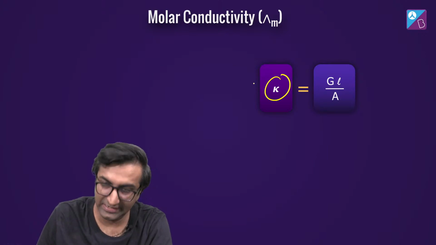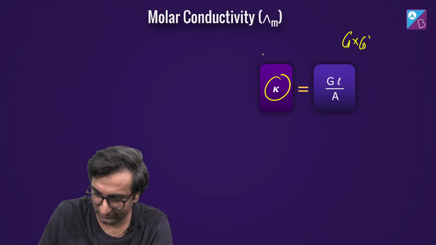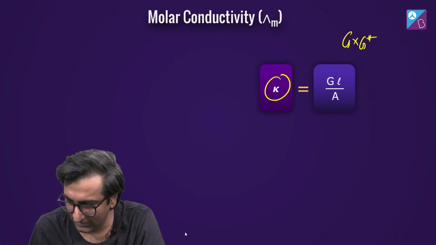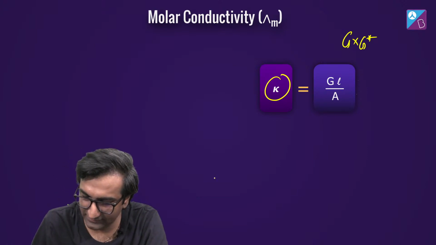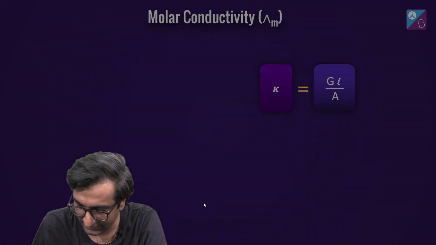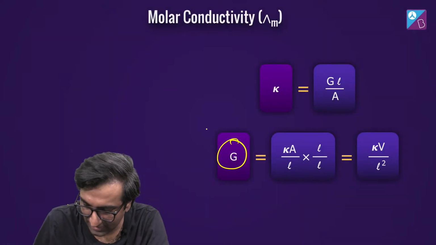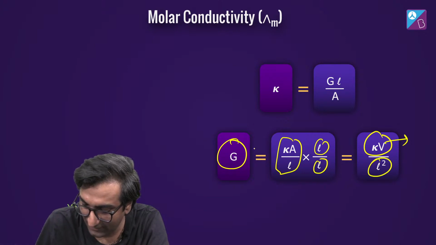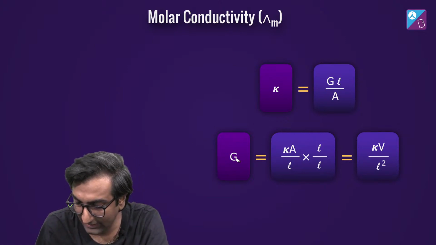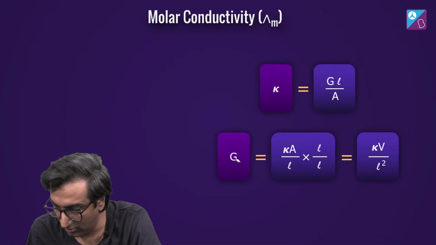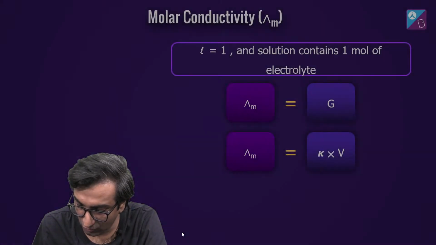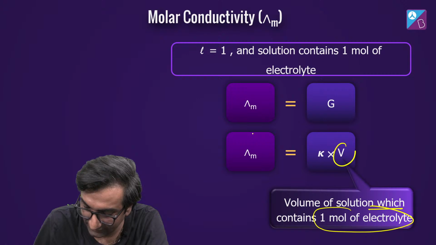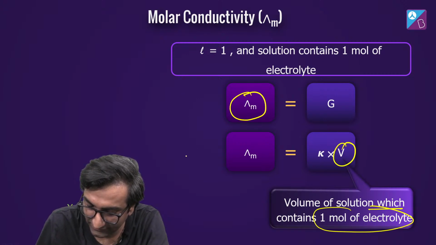देखो kappa was G L by A, G into G star, है ना? ठीक है, okay. If I just manipulate it in such a way कि let's now write G or take G on the other side. Okay, so G यहाँ पे आ गया. So kappa A by L into L into L. So this now becomes volume divided by L square. Why did I do this? Why did we do this? Because, okay, we can go ahead and say now that the volume of the solution that has 1 mole of electrolyte is this right here, and that is defined as lambda, right?